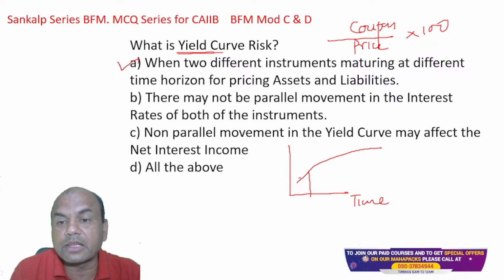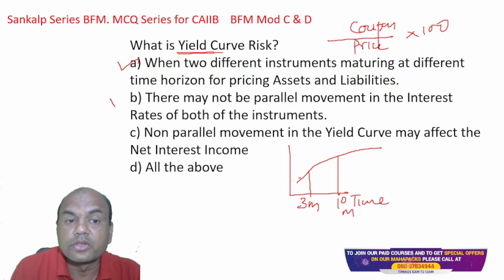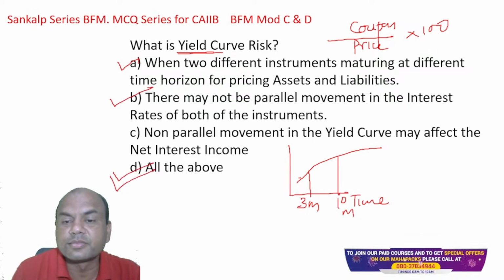There may not be parallel movement in the interest rates of both the instruments. Means let's say this is a 3 months bond and this is a 10 years bond. So both of them will move differently. So that is also true. So once you get A and B as true, the answer will be all of these. Okay. So look at the third one also.